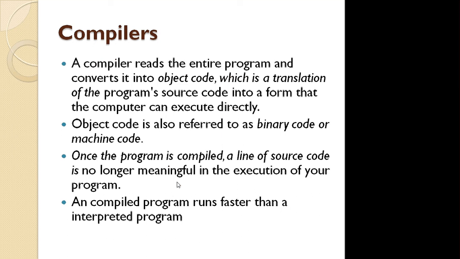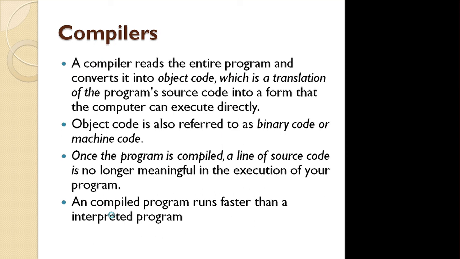Here I have written: once the program is compiled, the line of source code is no longer meaningful in the execution of your program. Once you compile, the source code is converted into machine level language or object code, and the compiler uses that object code for further execution. It won't use the source code again. So it is of no use once you compile your program. Due to this, the compiled program runs faster than the interpreted program.